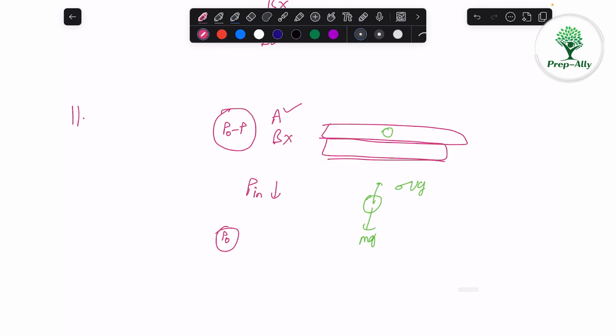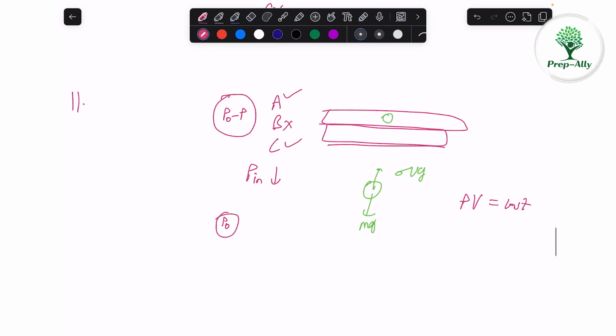We will see in higher grades that pressure times volume is constant if the temperature is constant. So if the temperature is constant and the pressure is decreasing, then the volume is increasing. In other words, if the pushing force is decreasing, then obviously it will expand. So option number C, which we are checking, is correct. Outside pressure is decreasing, that's why it is expanding.